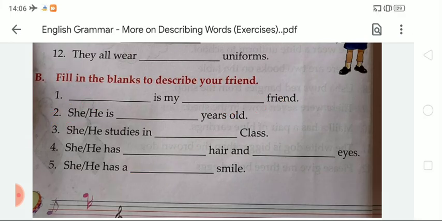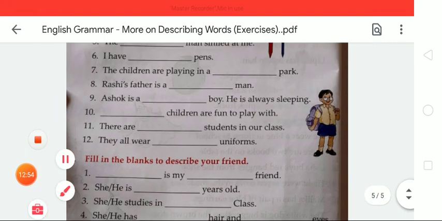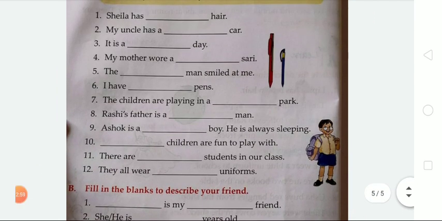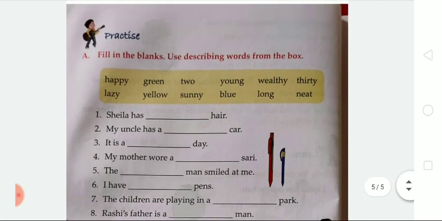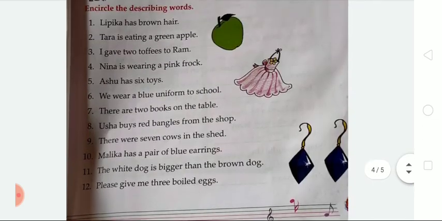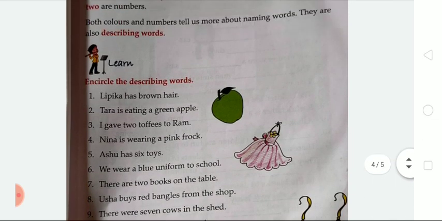Okay student, so this is homework for you. You have to complete this given exercise. So that's it for today. I hope that is clear to you, how you could complete this given exercise in your notebook, and after that you have to note down this exercise in your notebook. Okay student, so that's it for today.